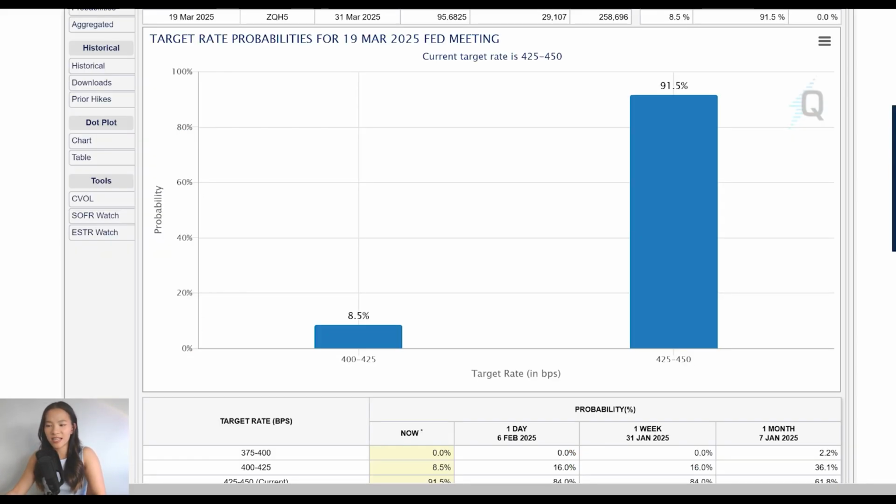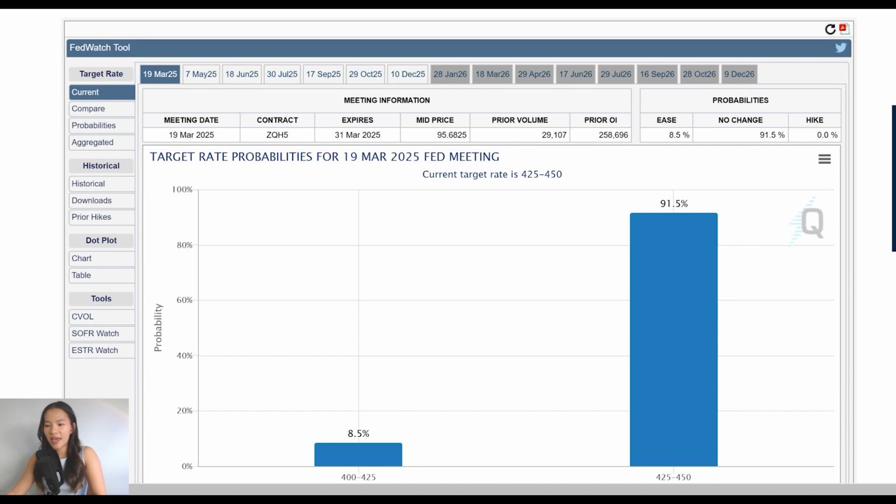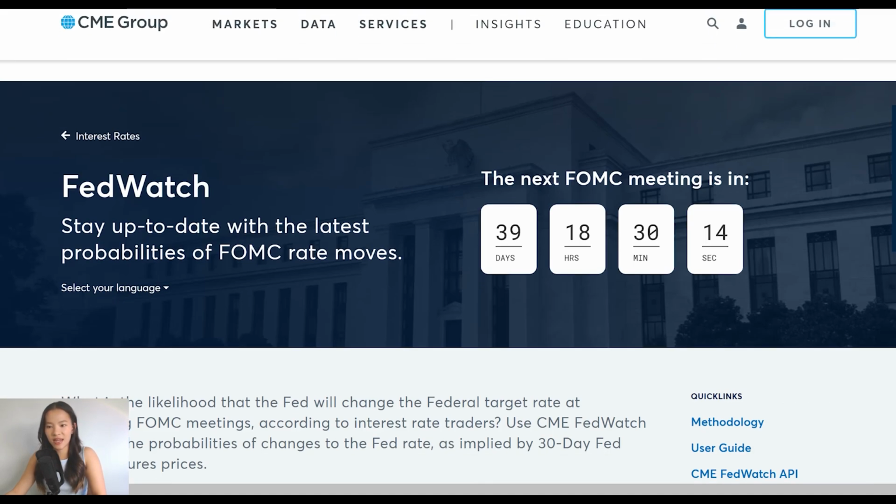And so if we go ahead and take a look at FedWatch, the next FOMC meeting is in just under a month and a half, and we can see that the probability of seeing a rate cut here to 4.25% has decreased all the way down to 8.5%. The last time I checked was just after the last rate cut meeting, and I think it was sitting at around 20%. So it's a really big drop there, and I think last night was sitting at 15%. So nearly halved the probabilities of seeing a rate cut at the next meeting.